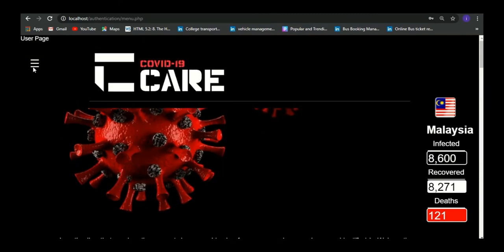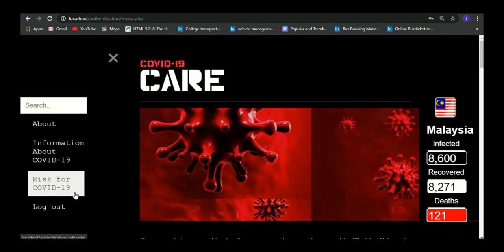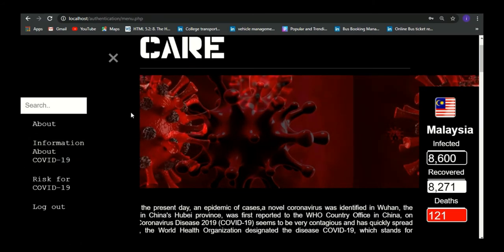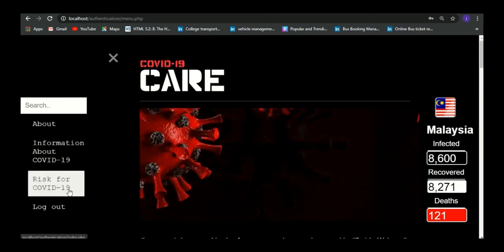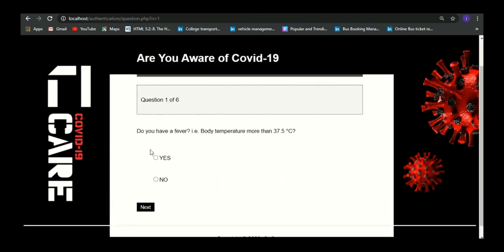When we click this icon, it will show information for COVID-19. So we go to it first. We can take the test to know what is our level of risk towards the novel coronavirus. Let's find out by starting. First, do you have a fever, body temperature more than 37.5 degrees Celsius? No. Next, do you experience difficulty to breathe, for example shortness of breath, hard to inhale or exhale?